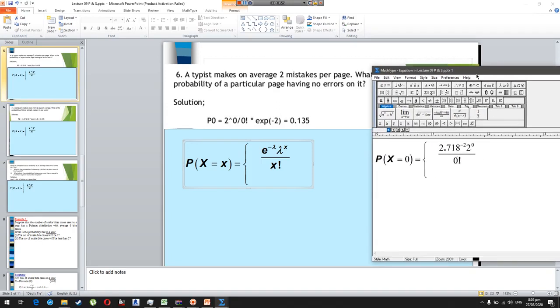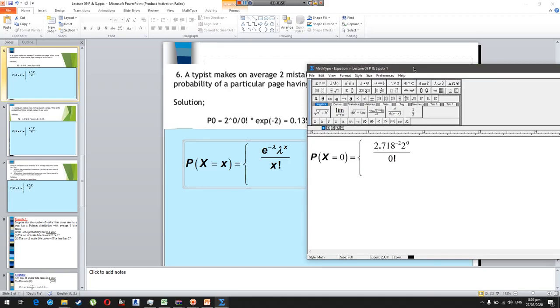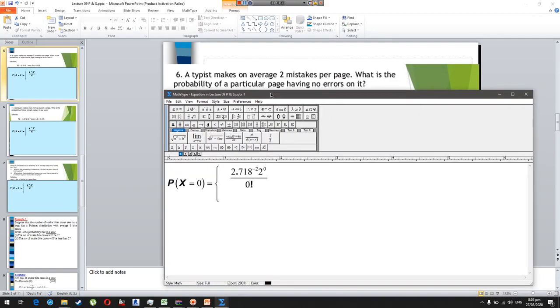So after solving this equation, you will get the probability of 0 error, or the probability of no error.